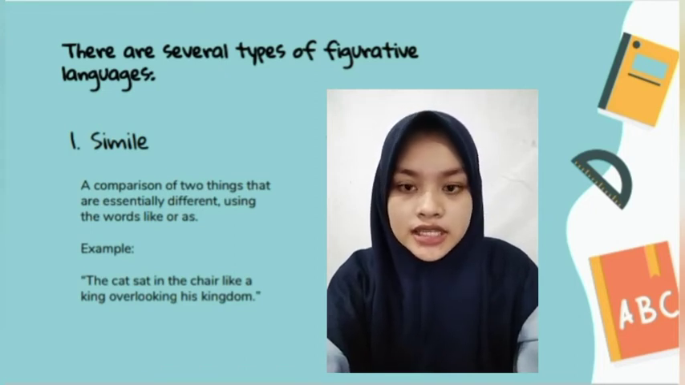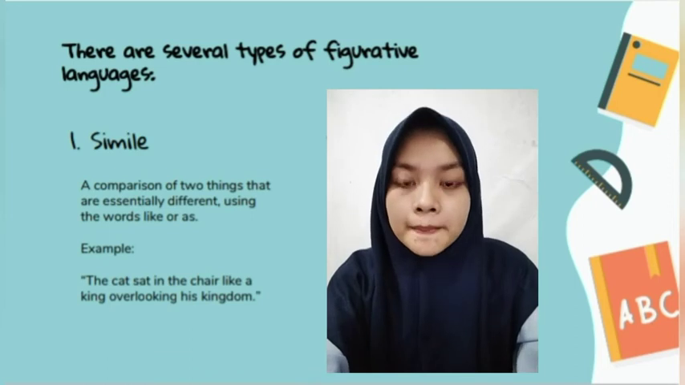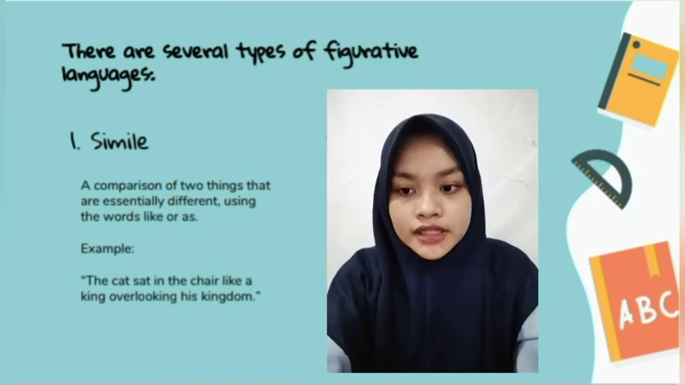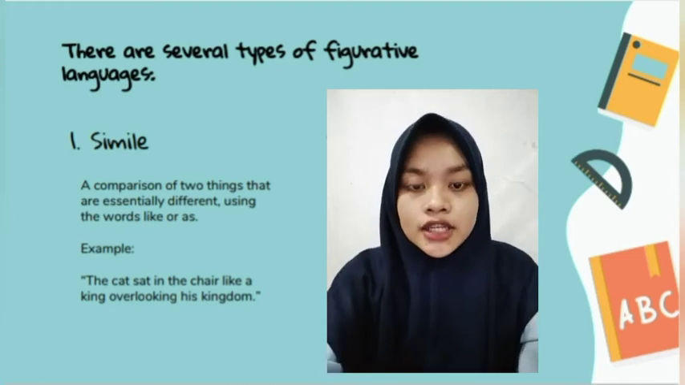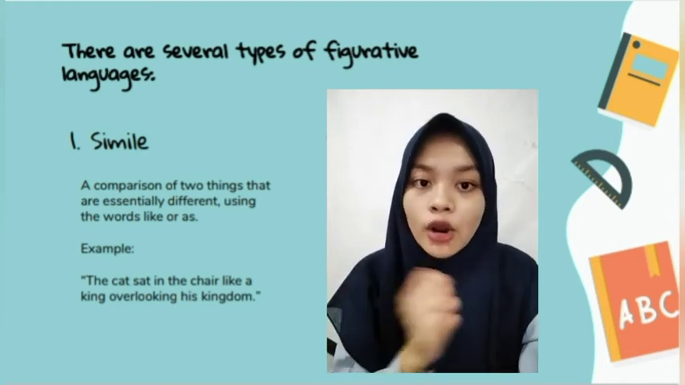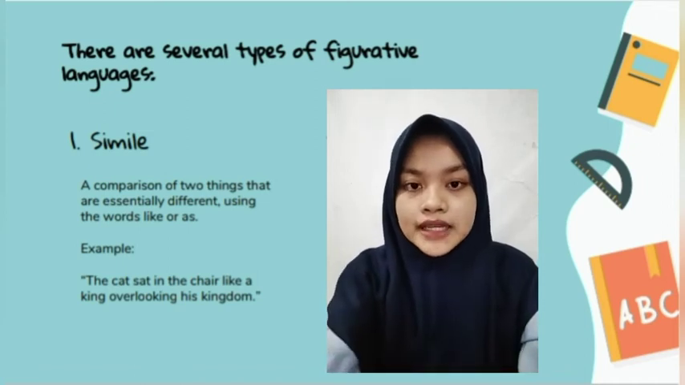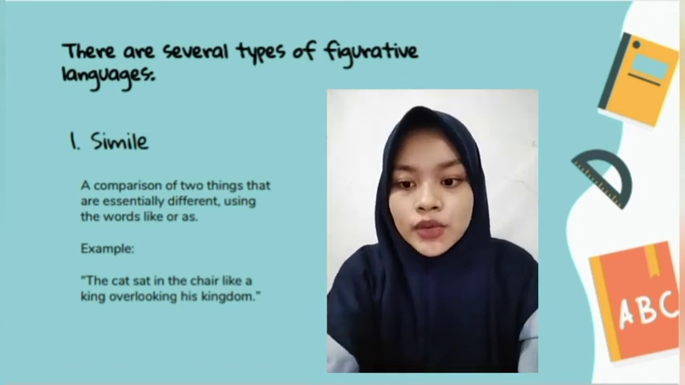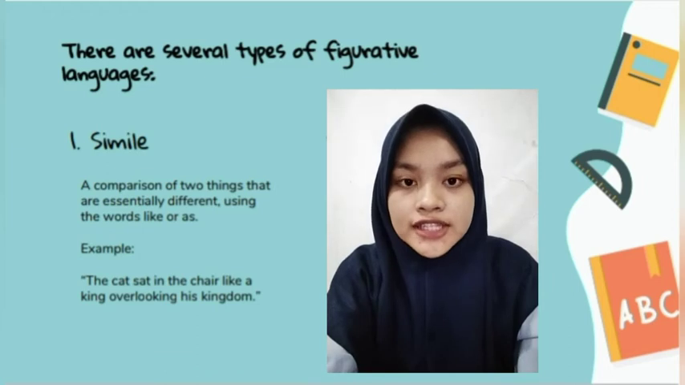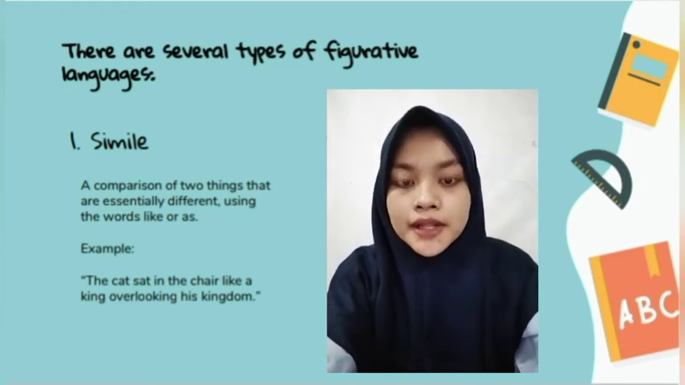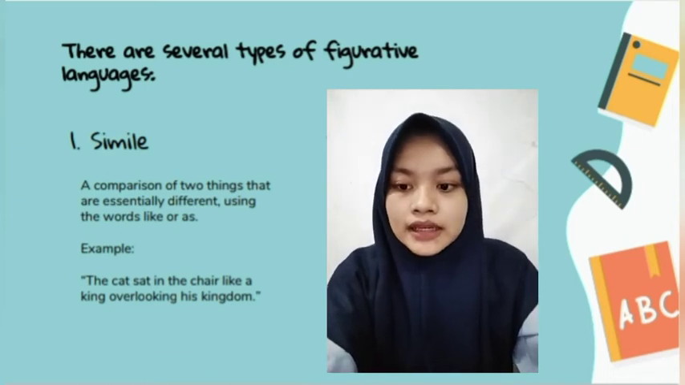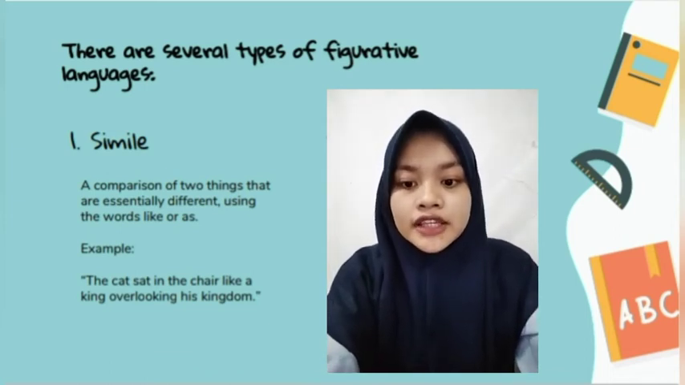The first is simile. Simile is a comparison of two things that are essentially different using words like or as. A simile is used with the aim of sparking an interesting connection in the reader's mind. For example, the cat sat in the chair like a king overlooking his kingdom.